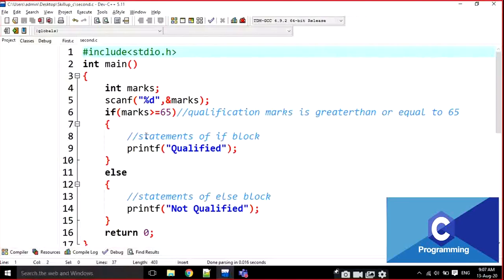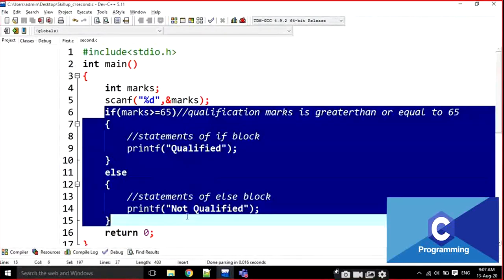I am going to tell you about how that if and else is going to be working here again. I am going to delete this one.